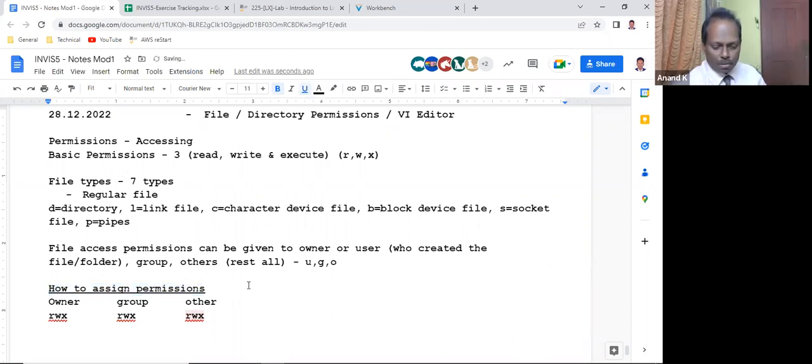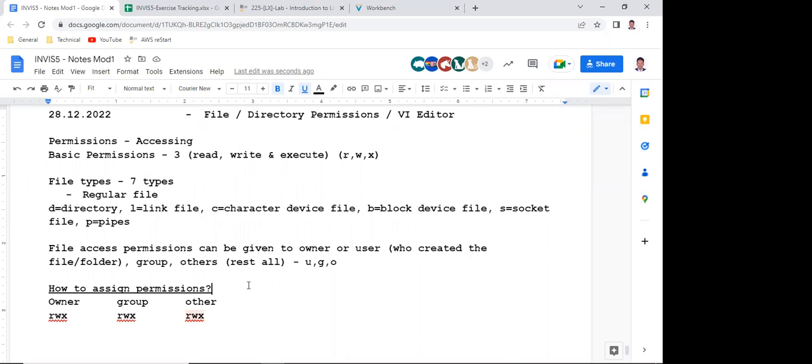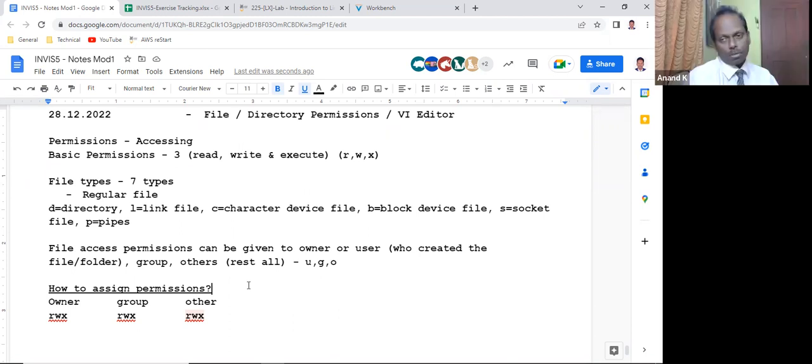How to assign permissions? There are three types: owner, group, and others. For owner, what type of permission? Who is going to decide the permissions? Only the owner has the right to assign permissions. Others cannot assign permissions.